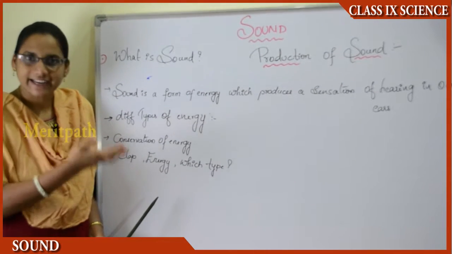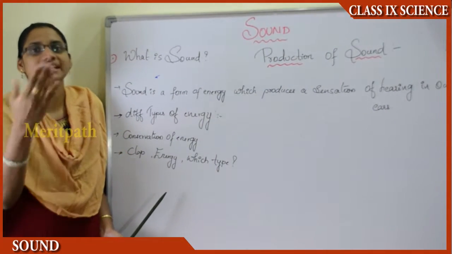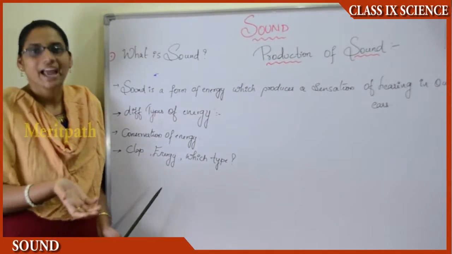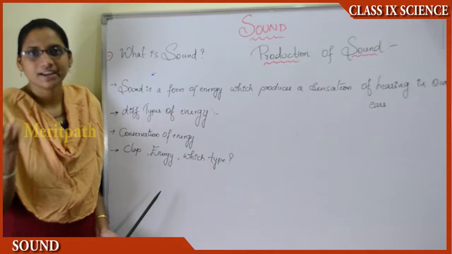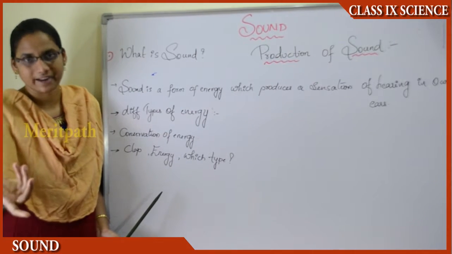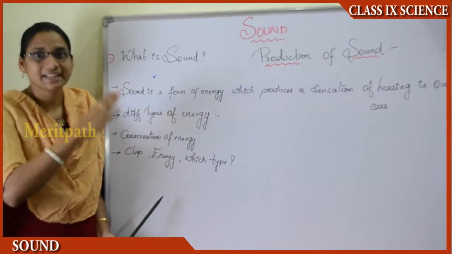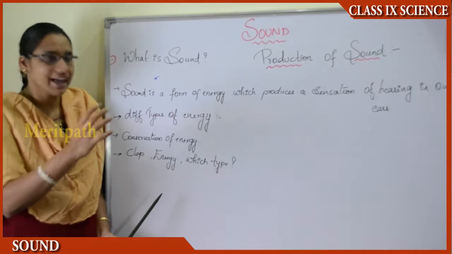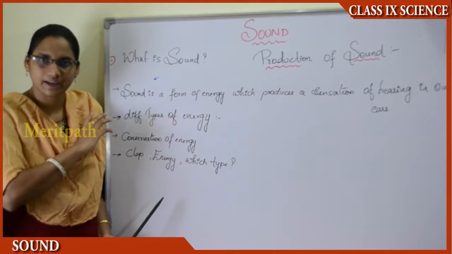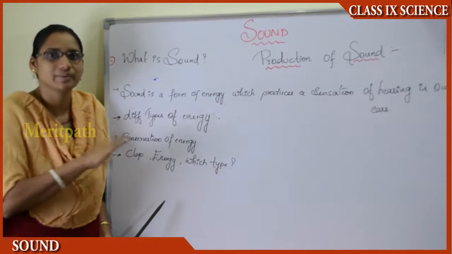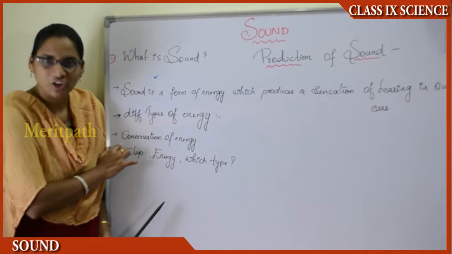That means heat energy is transferred from boiling water to the utensil in which it is boiled. And at the same time, when you keep a boiled cup of milk in cool water, the heat will be transferred to the cold water, and the milk's temperature will be lowered. That means the heat is transferred from the milk to the cold water. In the same way, any energy, heat energy, chemical energy or kinetic energy, whatever energy, will be transmitted from one thing to another. That is the conservation of energy.